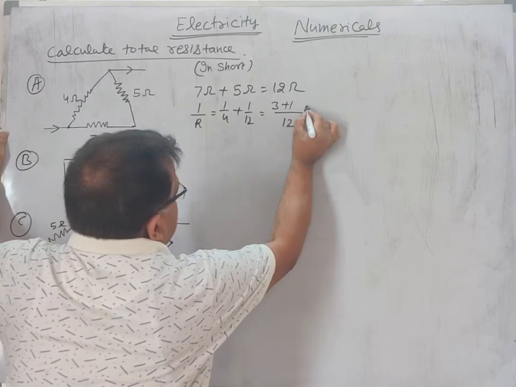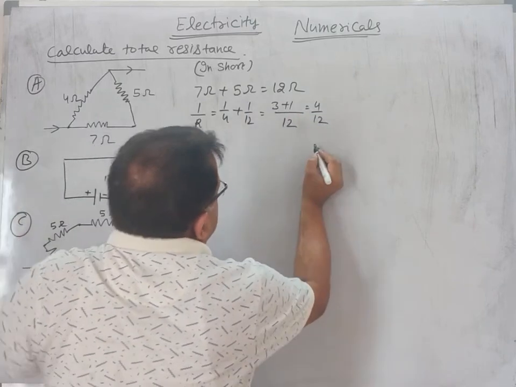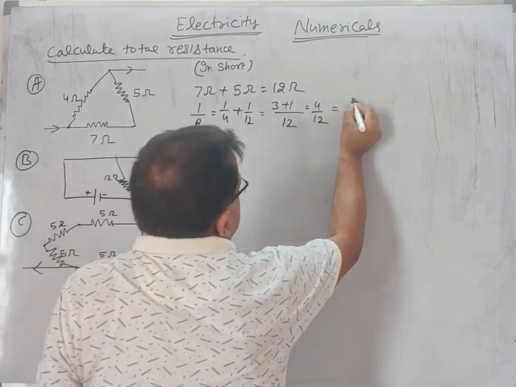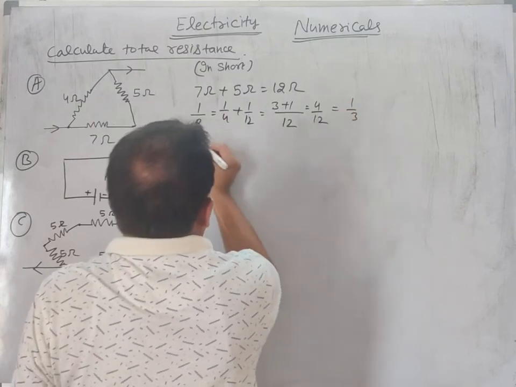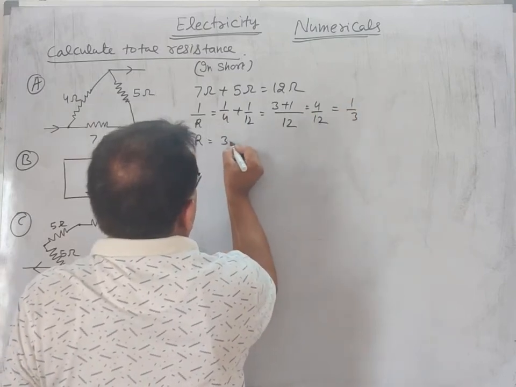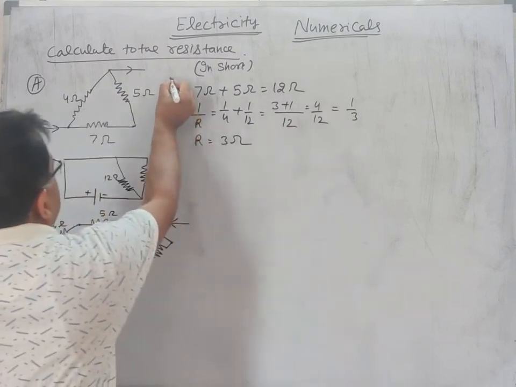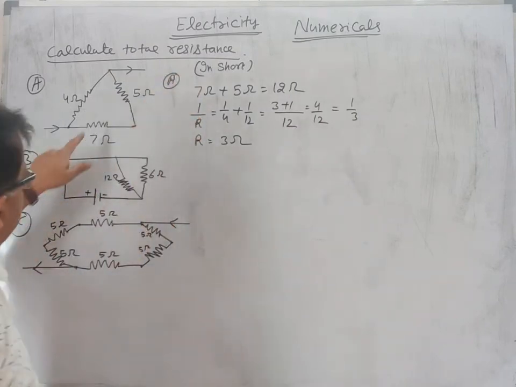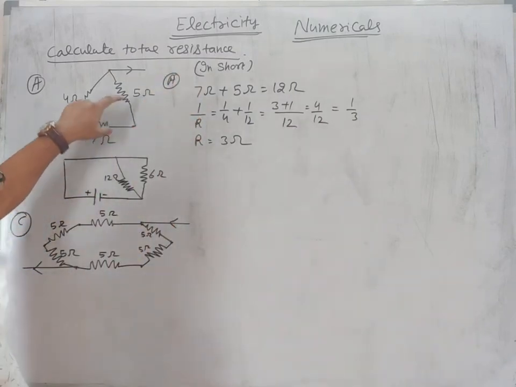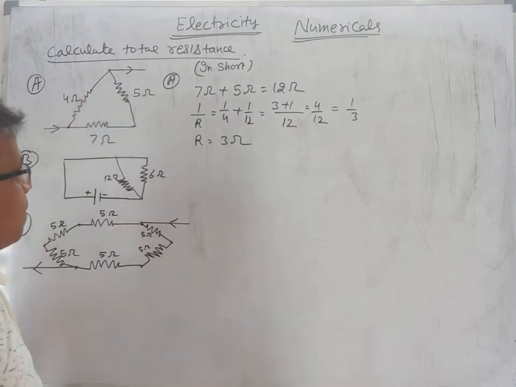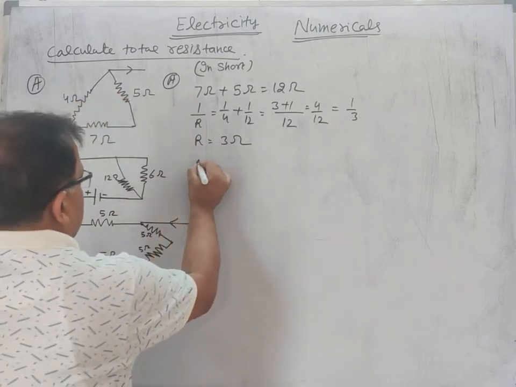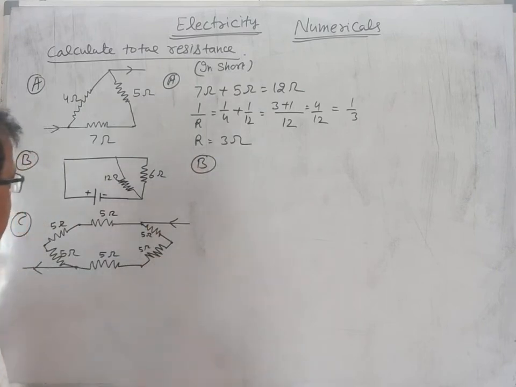3 plus 1, 4 by 12, that is 1 by 3, and R is 3 ohm. This is the answer of the first part. Remember, these two are in series, and with this series it is in parallel. Then the solution of part B.